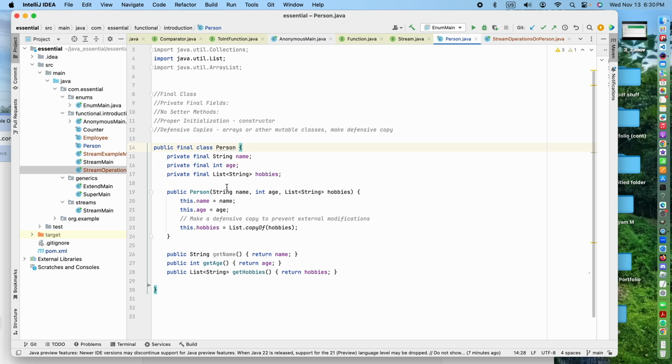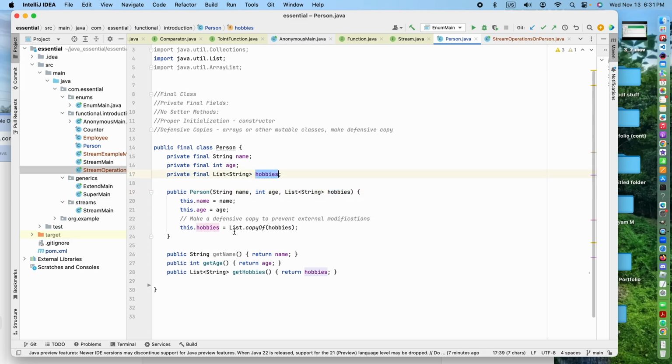That's why we need a special technique called defensive copy, and that is here. This is the way we do a defensive copy. A list copy of hobbies is created, which copies the one passed to this constructor. Hobbies is passed to the constructor, then we copy these hobbies and assign the copy to this list.